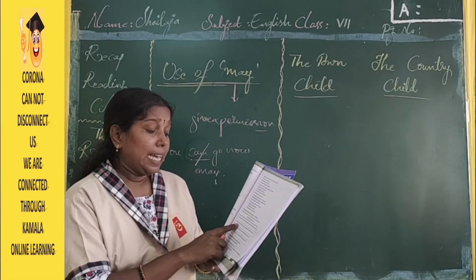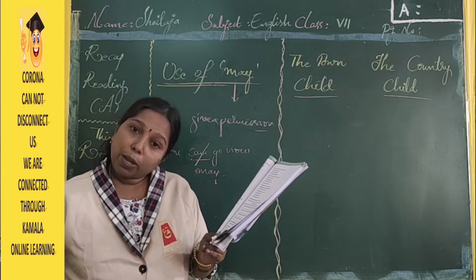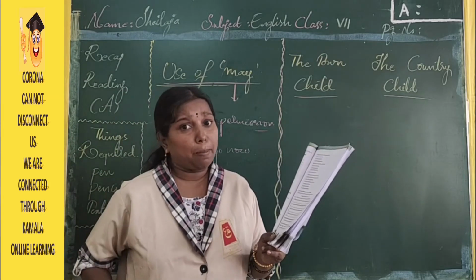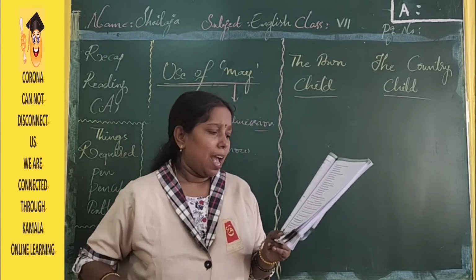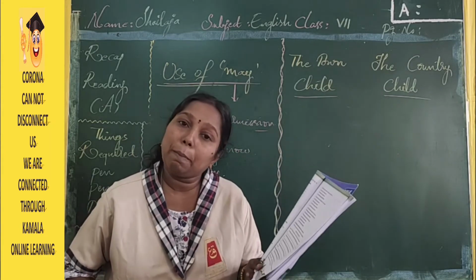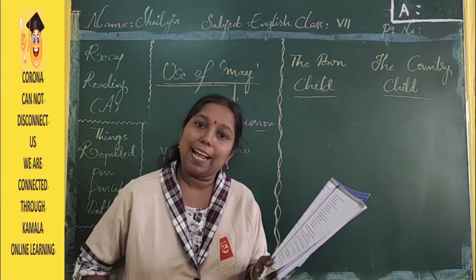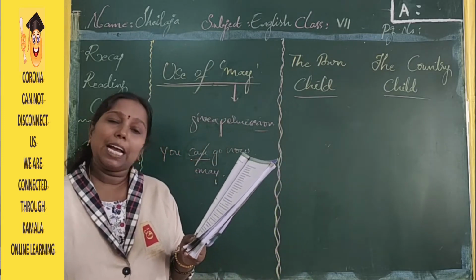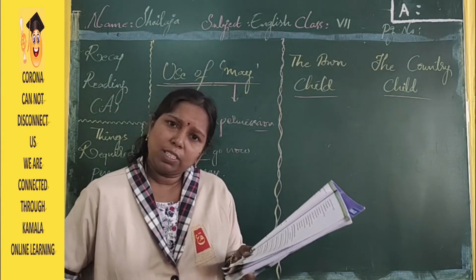And here, he seems to be a nice man. How can we write? He may be a nice man. Simple. And you want to leave the class now. How will you take permission? May I leave the class now? That's all.